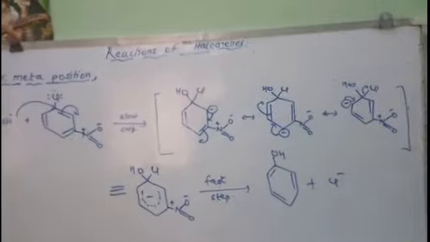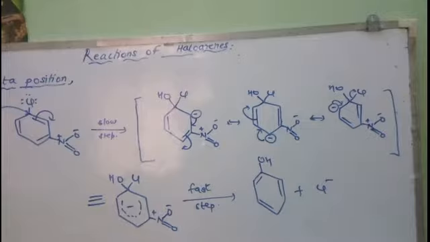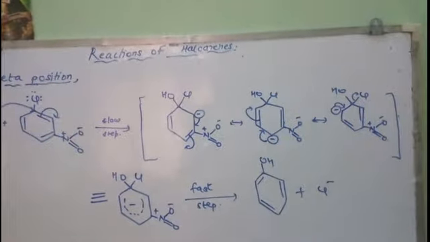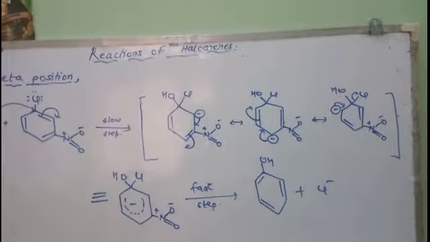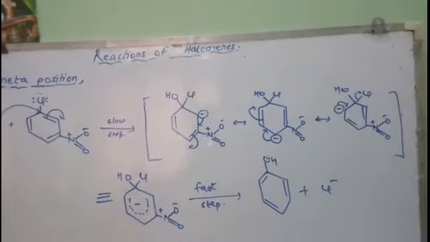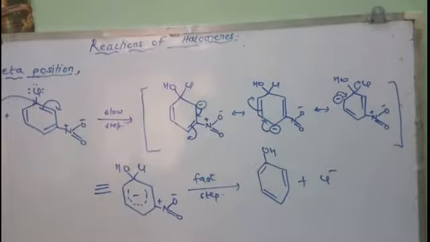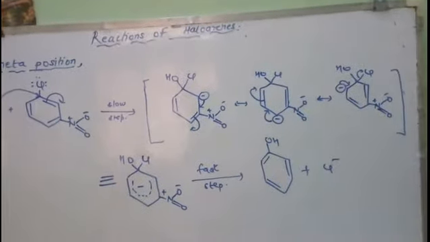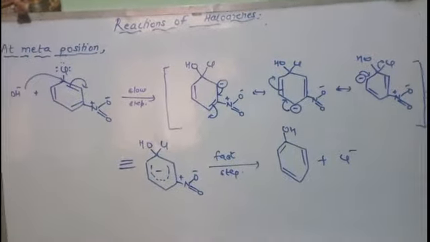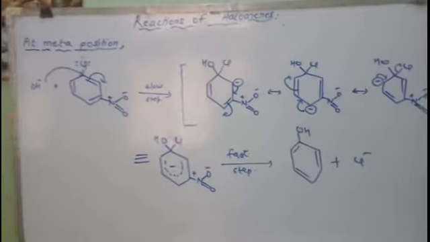Right, so the effect is more pronounced when your electron withdrawing group is present at ortho and para positions, because from here the electron density from the benzene ring will be withdrawn and the attack of the nucleophile on the haloarene will become easier. Whereas in the case of meta-nitrobenzene or meta products, the electron density cannot be withdrawn, hence the nucleophile cannot easily attack, hence the reaction will have no effect when the electron withdrawing group is present at the meta position. Right, so this is about the nucleophilic substitution reaction.